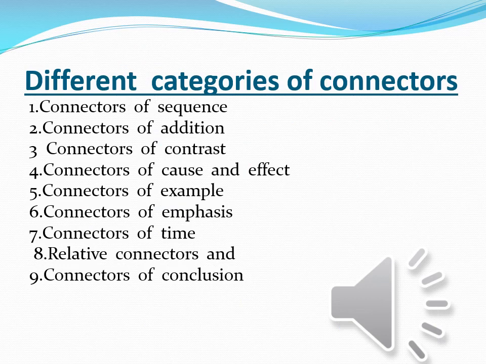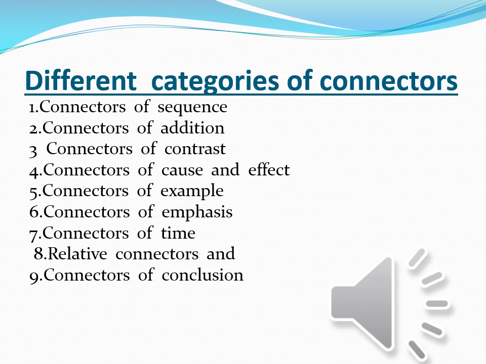According to use, we can find different categories of connectors. They are: number 1, connectors of sequence. Number 2, connectors of addition. Number 3, connectors of contrast. Number 4, connectors of cause and effect.